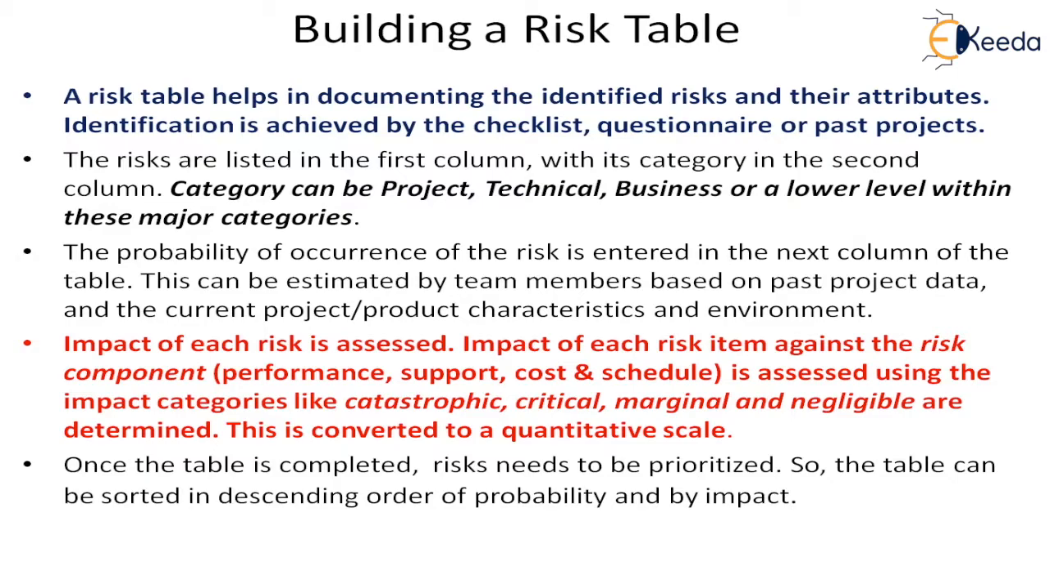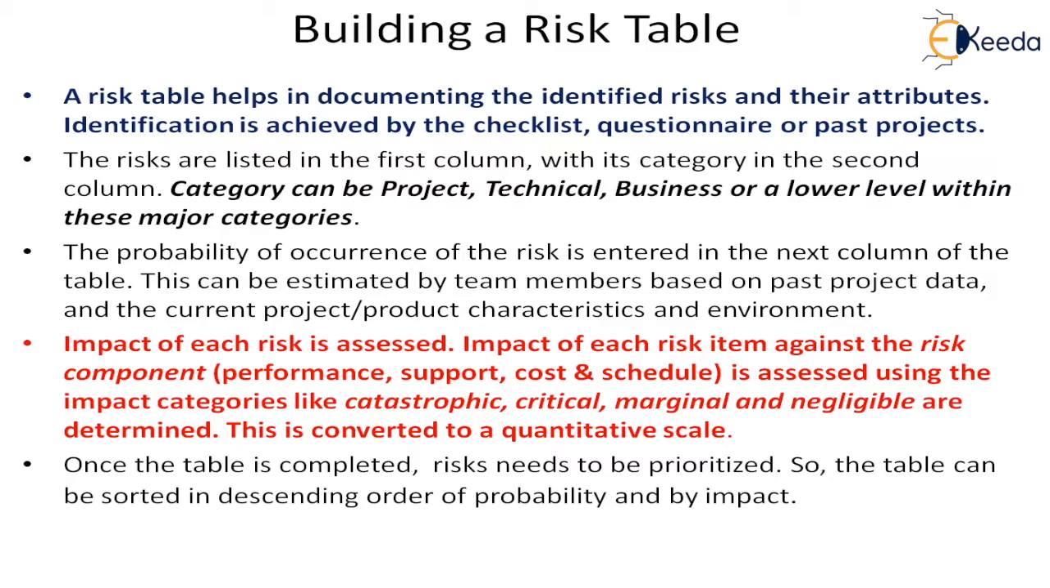So the first column in the risk table will have the risk ID and the risk description, with its category in the second column. What could be the category? Whether it has come from business, or from project, or from technical. And we can also divide that into sub levels, sub major categories, and provide a lower level category.